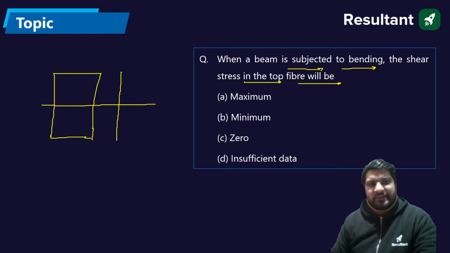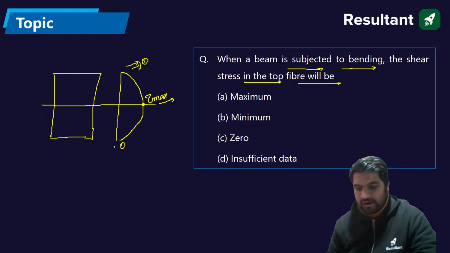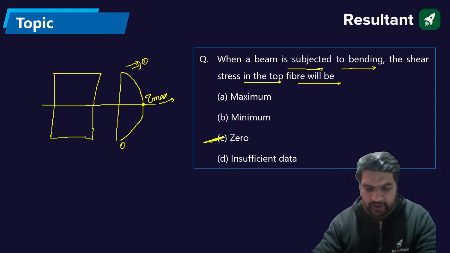The variation is parabolic, with the maximum at the neutral axis. This is tau maximum, and it is zero at the outer fiber. So the beam is subjected to bending, and the shear stress in the top fiber will be zero, and the bottom fiber will also be zero.